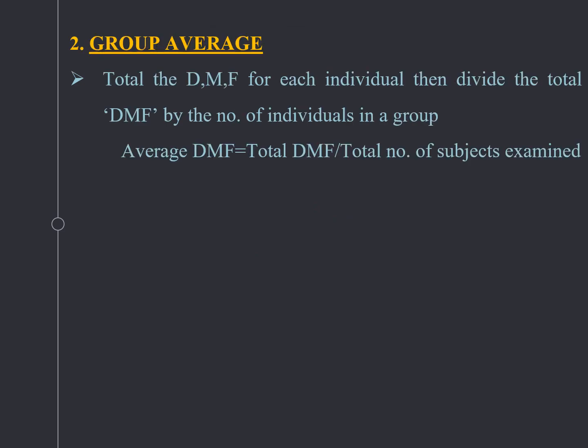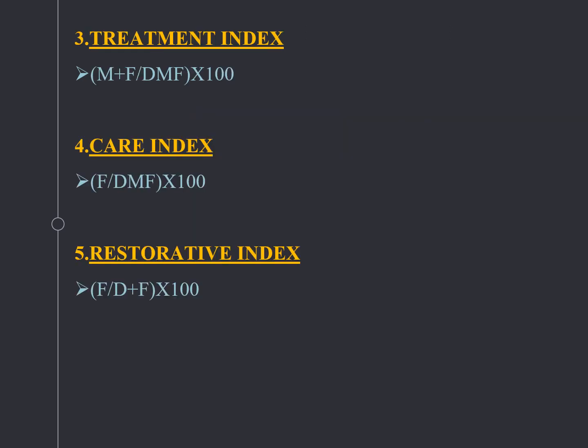Group average: if you are taking a DMFT index for a group, the total DMF of each individual divided by the total number of individuals in the group gives the DMFT score. The treatment index is the filling divided by the total DMF score into 100. The care index is the filling divided by the DMF into 100. The restorative index is the filling divided by decay plus filling into 100.